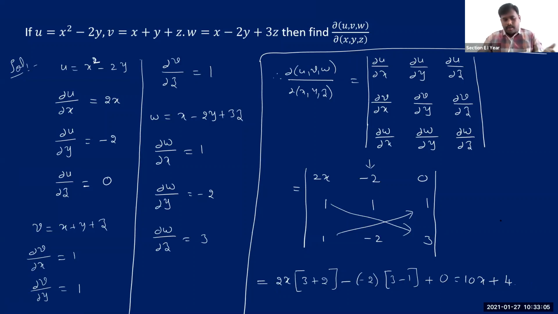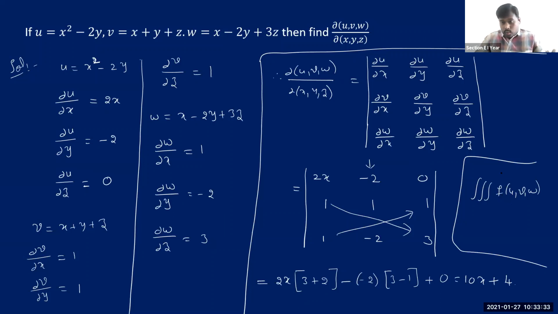But normally, as I said, we use the Jacobian in transformation theory. When we are integrating a function of 3 variables, just understand it this way: you are given a function of 3 different variables u, v, w, and u, v, w are in terms of x, y, and z.